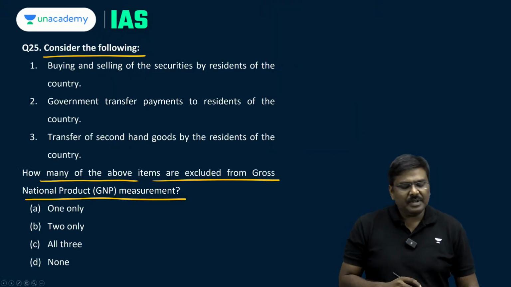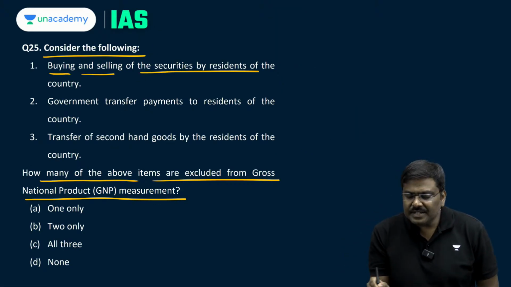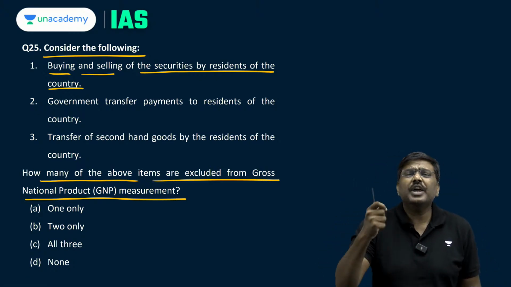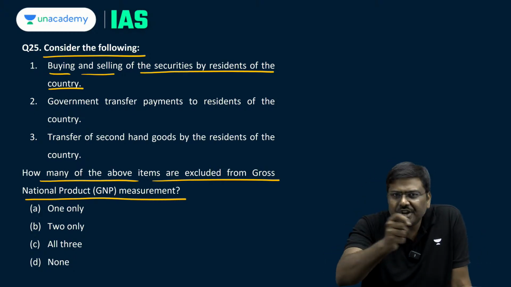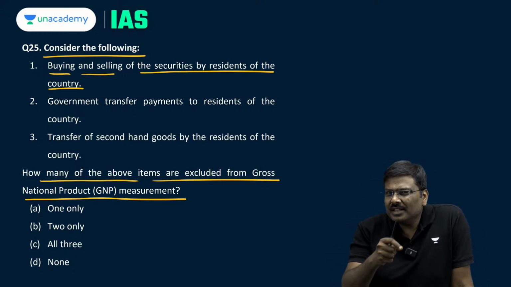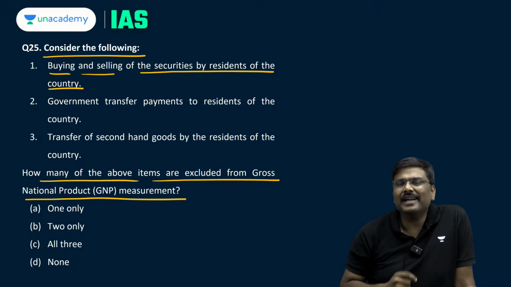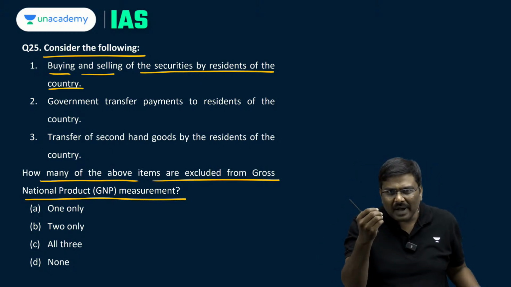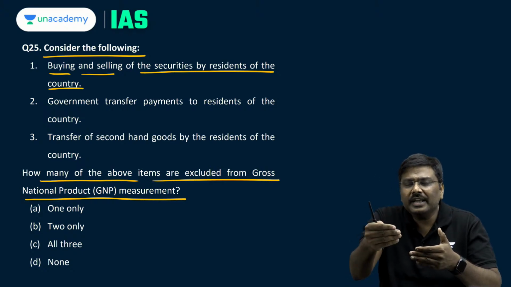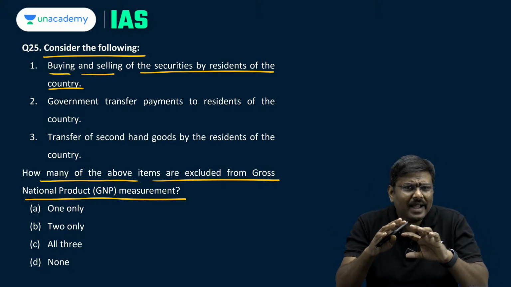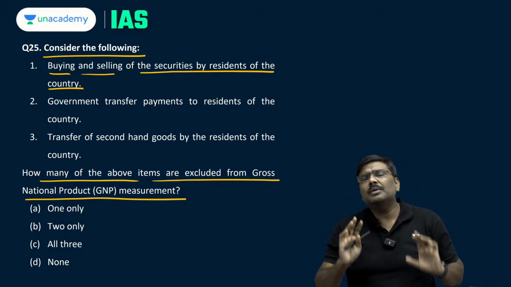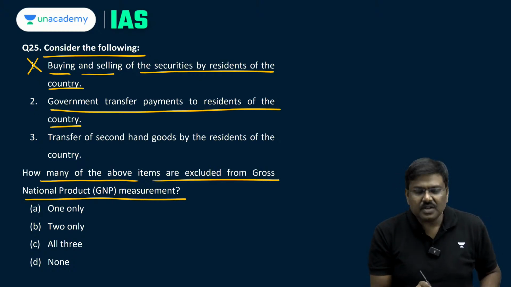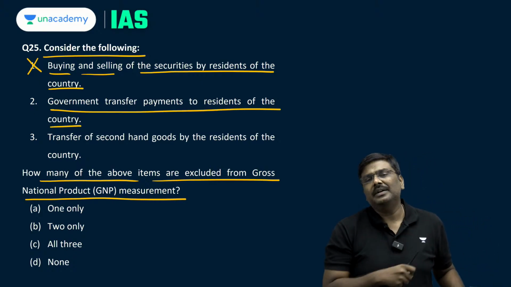Right. So, let's look at the statements now. Buying and selling of the securities by residents of a country. Imagine I own a security, share for that matter. I will sell the share to you. Does it mean the goods and services production has happened in the economy? No, goods and services production has not taken place. The money is merely changing hands. Securities are merely changing hands. No economic activity has been added to the market now. So, first statement wrong. Government transfer payments to residents of a country. What do you mean by transfer payment?